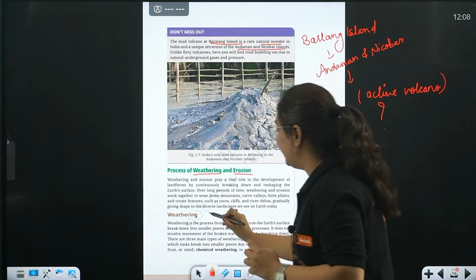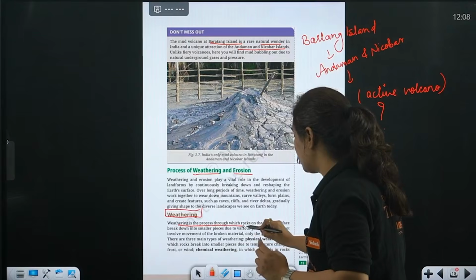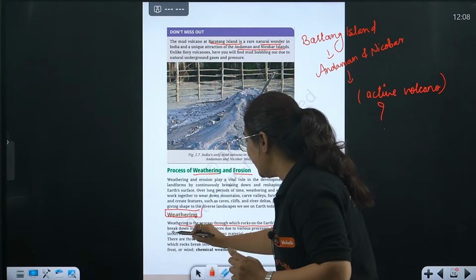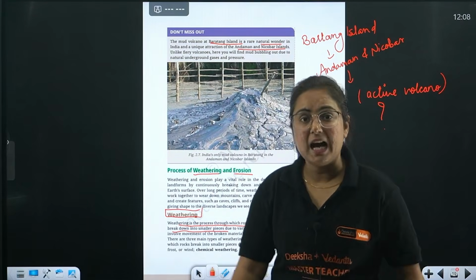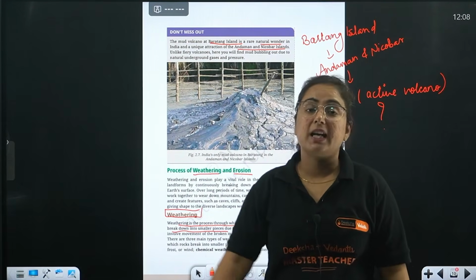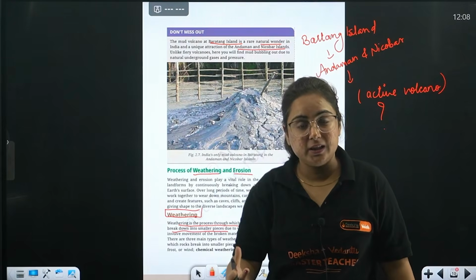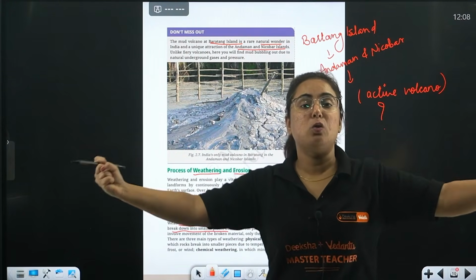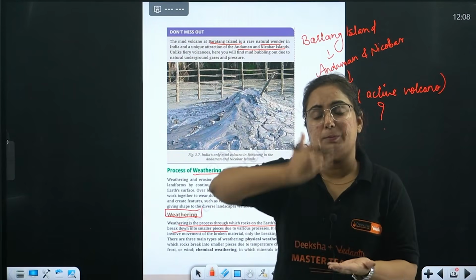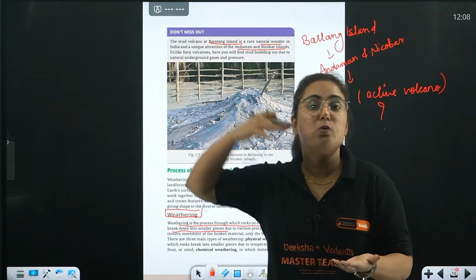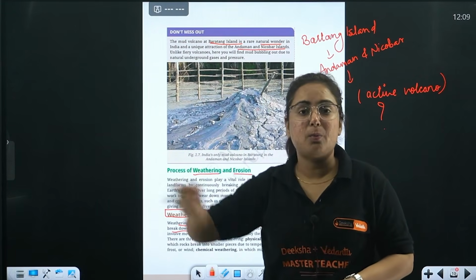We will start with weathering. What is weathering, my dear student? Weathering is the process through which rocks on the earth's surface break down into smaller pieces. Now, you might have seen, beta, a big rock getting a breakage in it, eventually leading it to two parts. We know that this gradual process is going on, and this is how soil is formed later, right? This is how sediments are carried from one place to another.